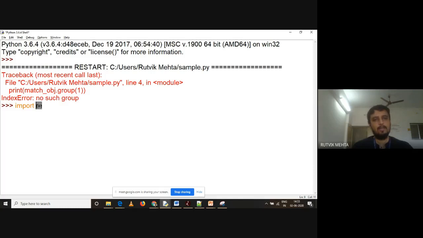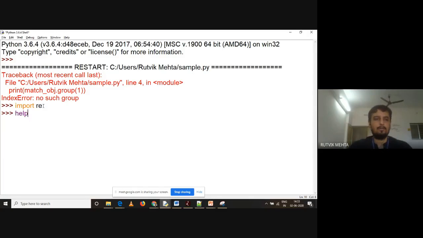Re is nothing but a module or a library available in Python, and it is an inbuilt library. When I'm saying it is inbuilt, you don't have to do anything else to get started with this library, right? So re is already available and you can import it directly. When I press enter, you can see that I have this library available with me, right?